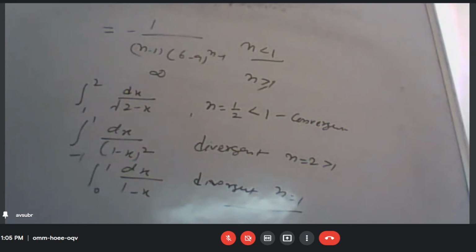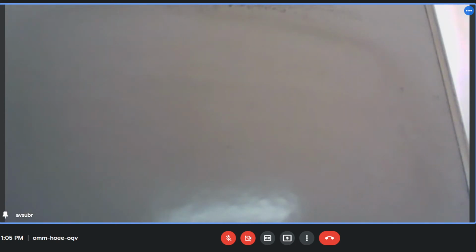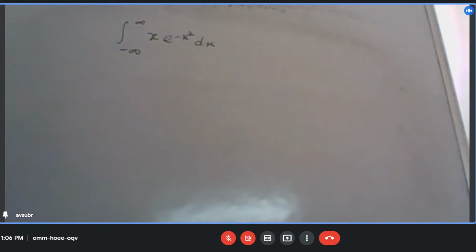So we have understood some standard improper integrals. Now one example I take, and more problems you can solve in books where they are given. We have been given one integral like this: x e to the power minus x square dx.